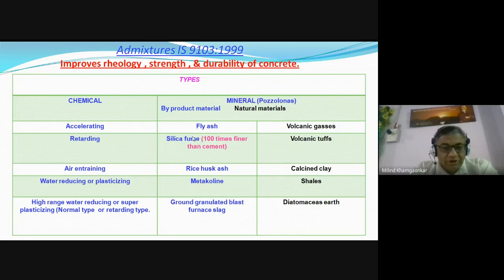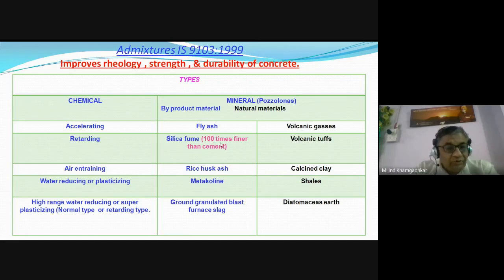Silica fume is 100 times finer than the cement. You know the fineness of the cement. It is 225 with respect to the specific surface. Up till now, you must have learnt by heart the fineness of the cement.